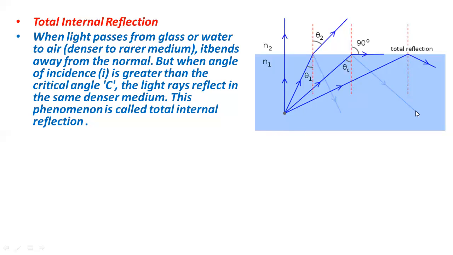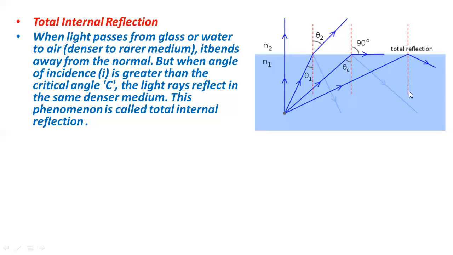And I told you that the bending of light in the same medium is called reflection, not refraction. Refraction is when light passes from one medium to another. But in the denser medium, the light will strike the surface and bend inside the same medium. So this type of bending of light is called reflection, and it is also called total internal reflection because the reflection takes place in the same medium.